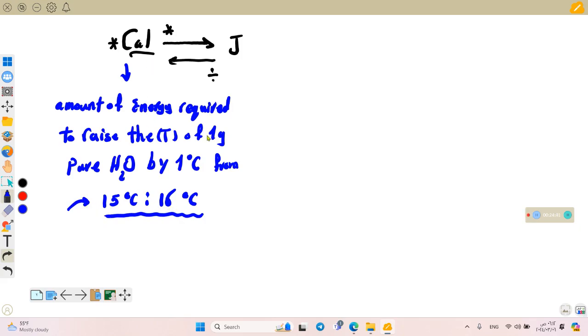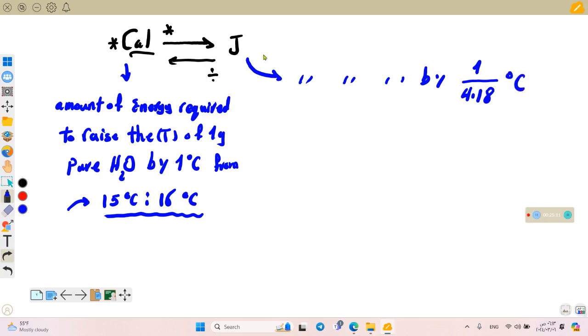And the joule is the amount of heat required to raise the temperature of 1 gram of pure water. We're saying the same words here, but we're increasing the temperature of 1 gram of pure water by 1 divided by 4.18 Celsius degree.